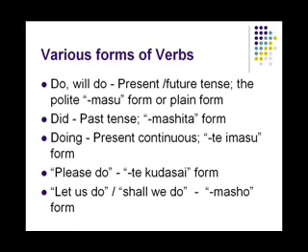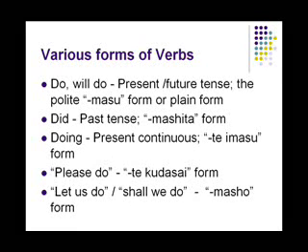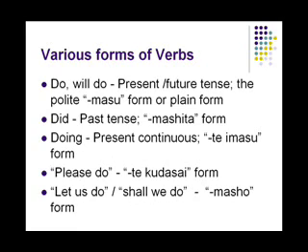Then we have the form called te form. The te form is a variant of the plain form. From the te form, you add imasu to form the present continuous, which means doing. If you add kudasai to the te form, it's a request form, please do.